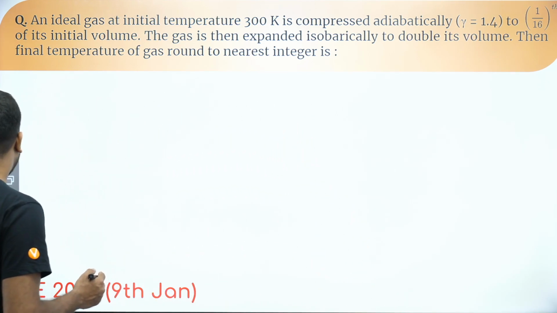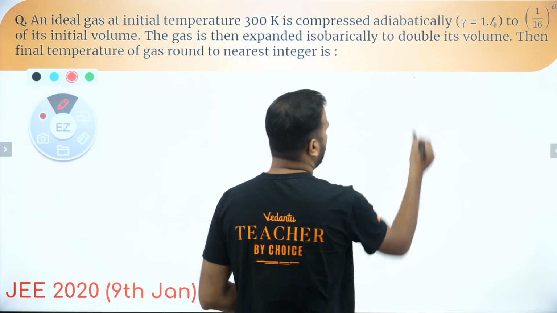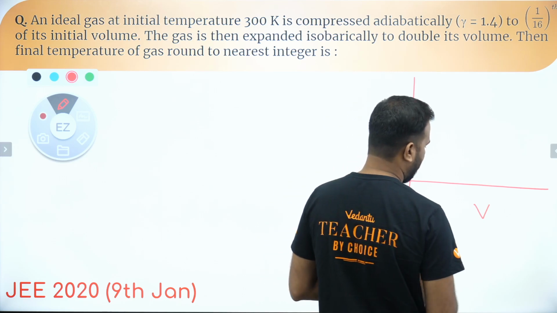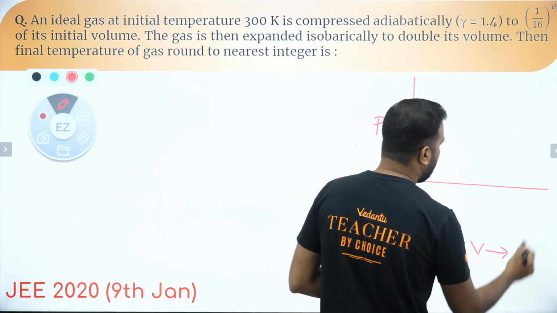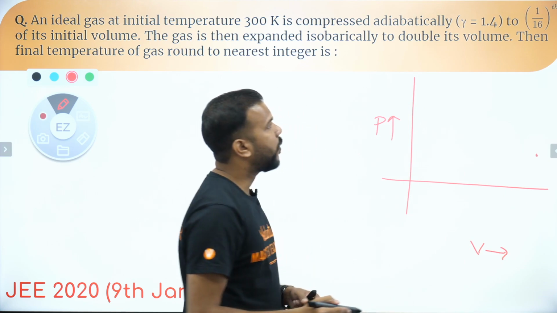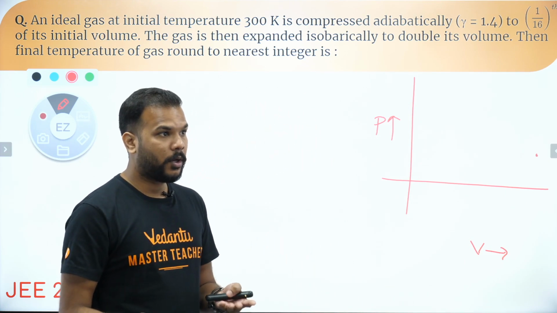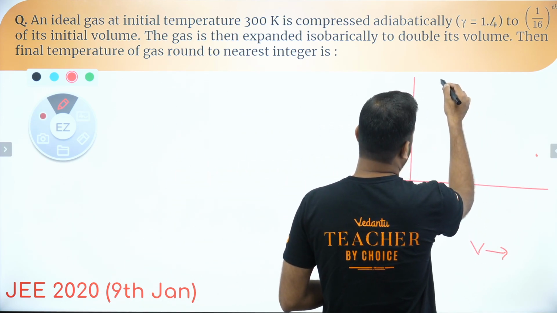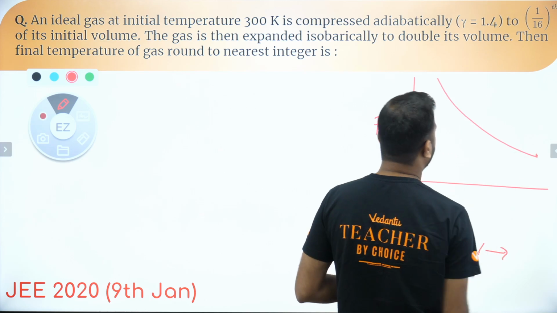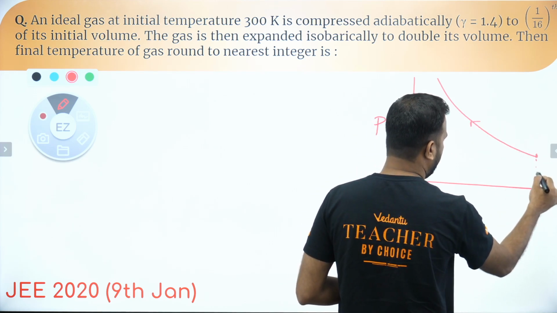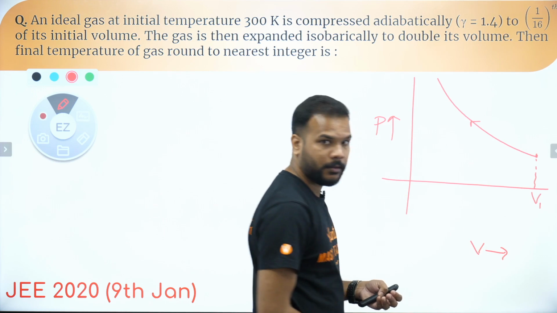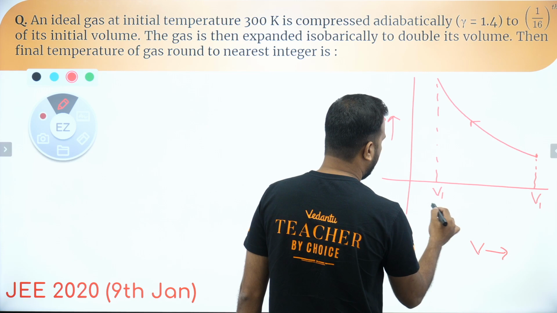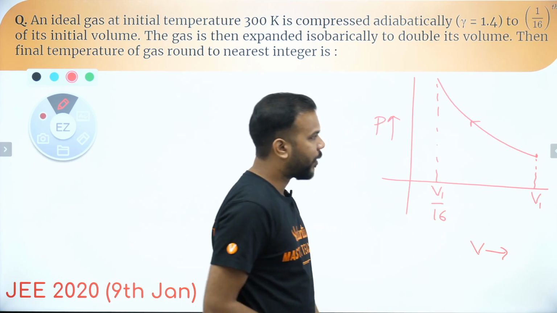Okay, so guys, if I try to plot it on a PV graph, so say this is your indicative diagram for this particular question. Okay, so say you start from here, and first you have to compress adiabatically. So if you are reducing the volume, so obviously the pressure will increase, and we know that the graph for adiabats are something like this. So this is how you are taking it from volume, say V1. This was the volume, and here the volume becomes V1 by 16. This is what the question says.